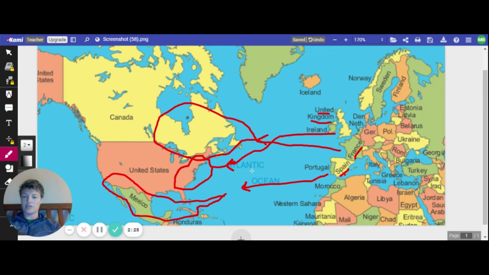And of course, when they land, who's there already? The Native Americans. And at first, the Native Americans are friendly. They teach them how to survive. And what we are going to study is what it took to survive there. In our Teacher Read Aloud book, Surviving Jamestown, which was the first permanent settlement, there were other ones that tried before. One of my favorites is called Roanoke, and it's a history mystery. The Lost Colony of Roanoke.